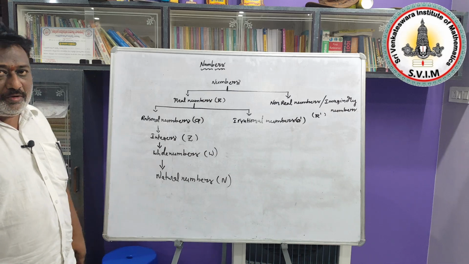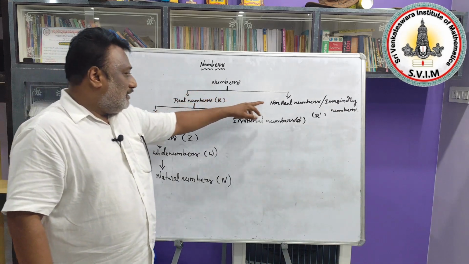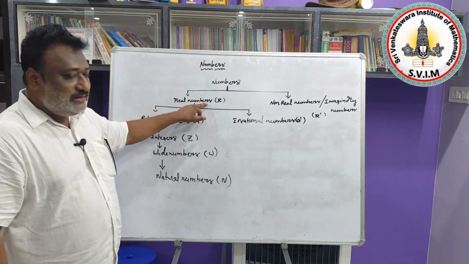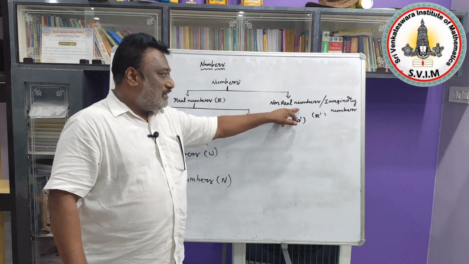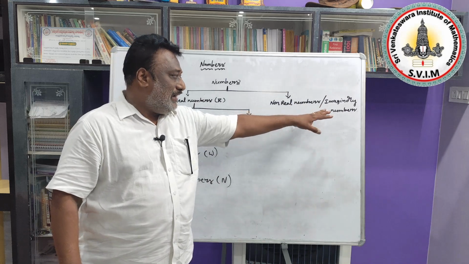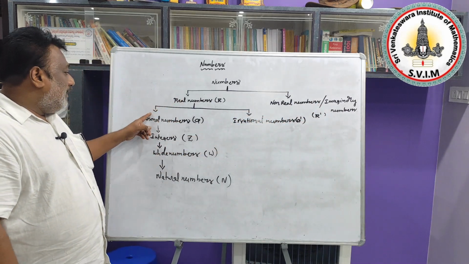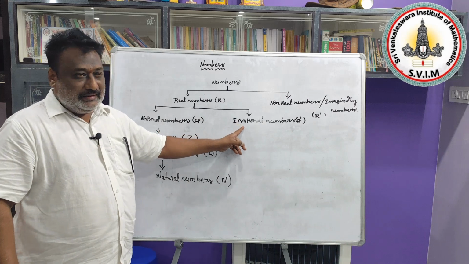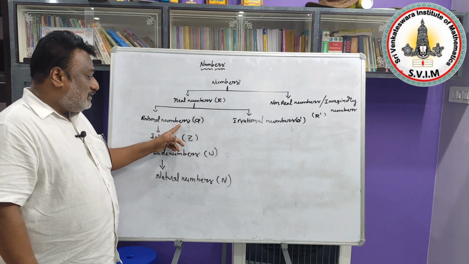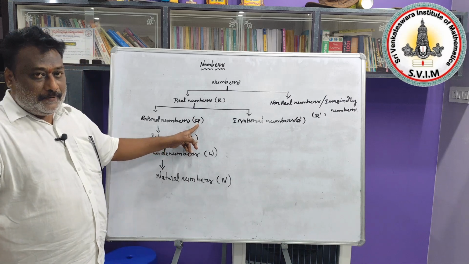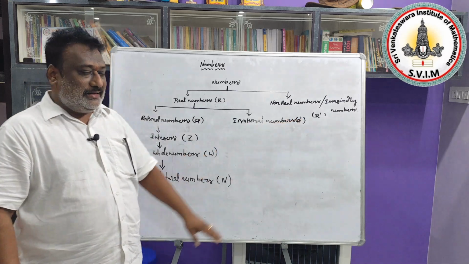Yes, let me explain one more time. Actually numbers are divided into two types. One is real numbers, represented by capital R, and another one is non-real numbers, also called imaginary numbers. Again, real numbers are divided into two types. What are the names of the two types? They are rational numbers, represented by capital Q, and irrational numbers, represented by capital Q dash.